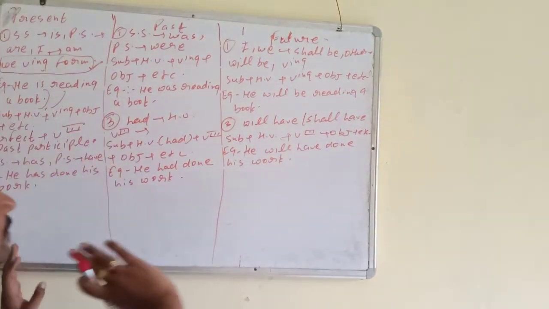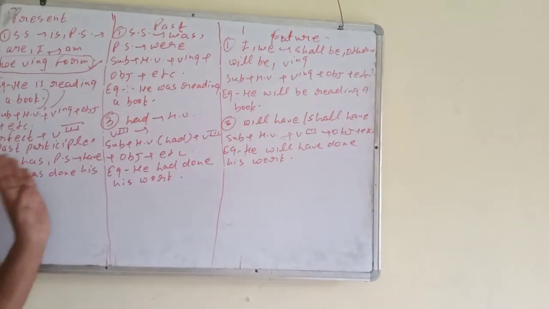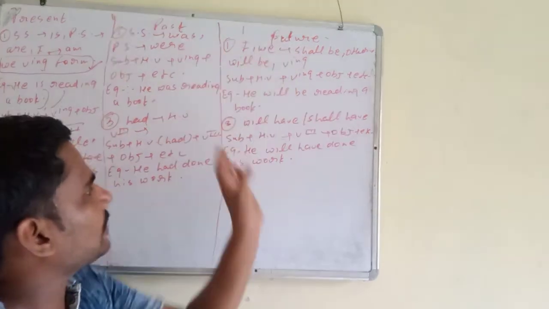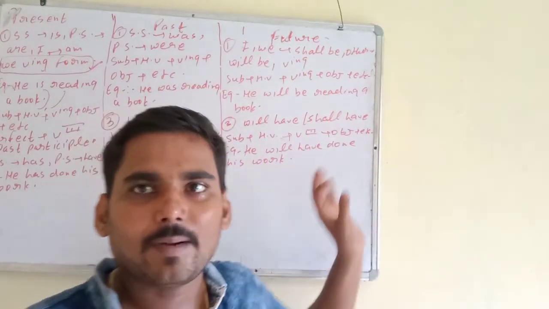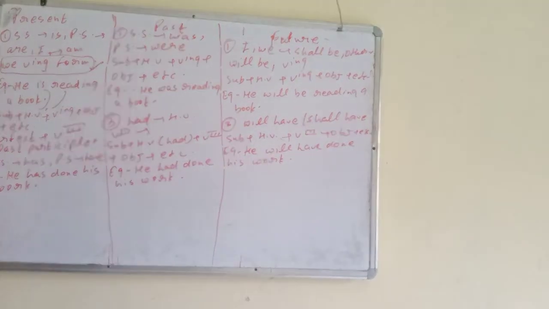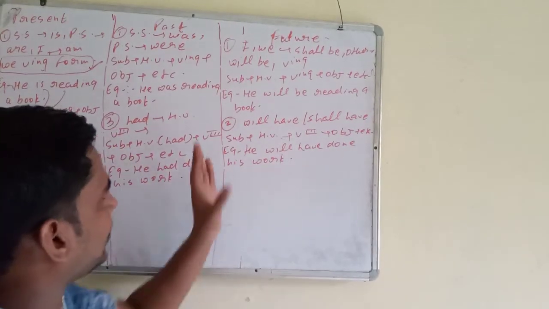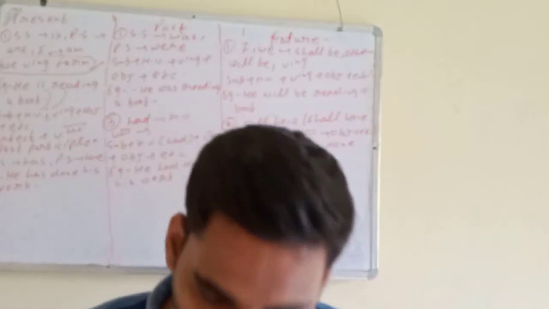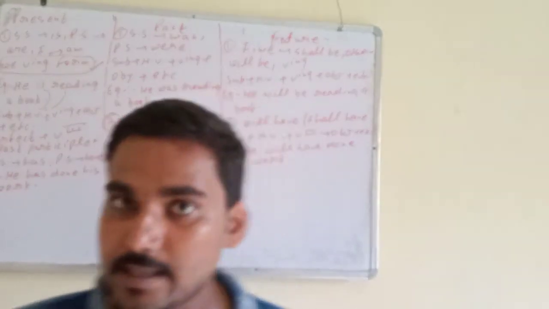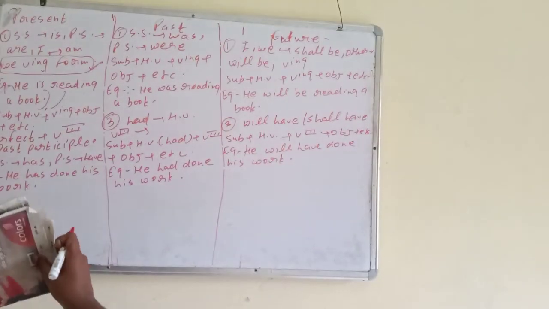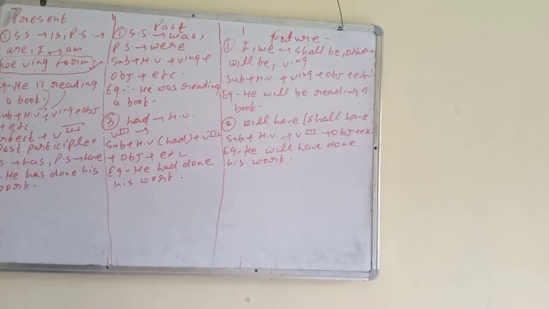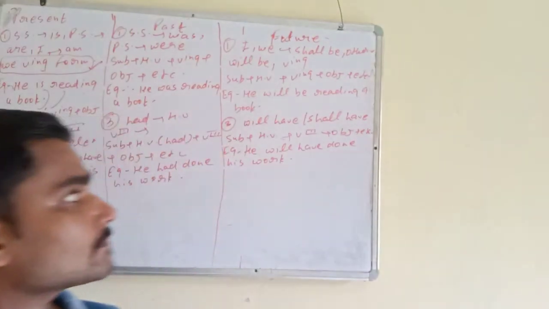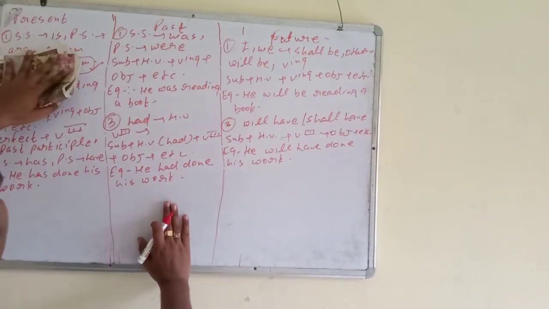Okay. Any problem? So in present perfect we use has plus third form. In past perfect we use had plus third form. In future perfect we use will have and shall have plus third form. Example: he has done his work, he had done his work, he will have done his work. These all are the perfect tense. I hope you all have understood. Now I am going to tell perfect continuous tense. You can take the screenshot or you can also write down. No problem. Okay. Now perfect continuous tense.